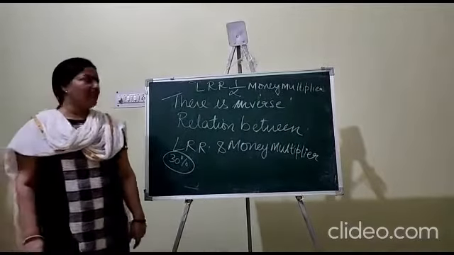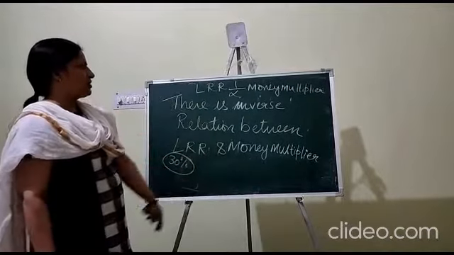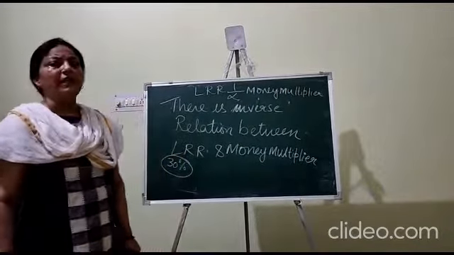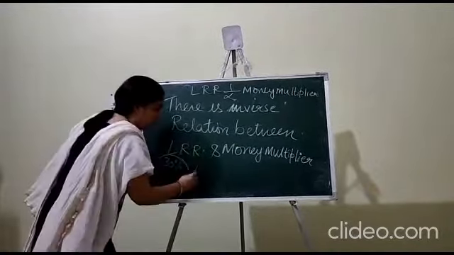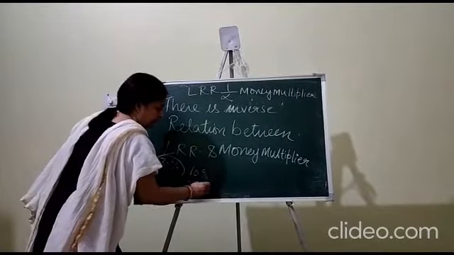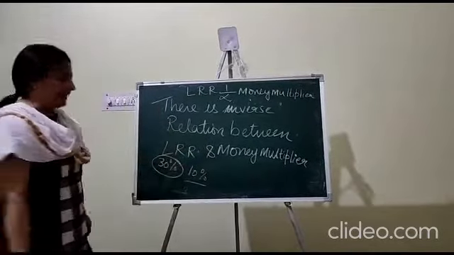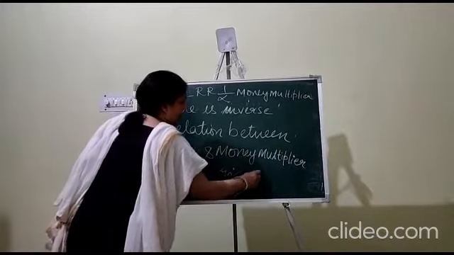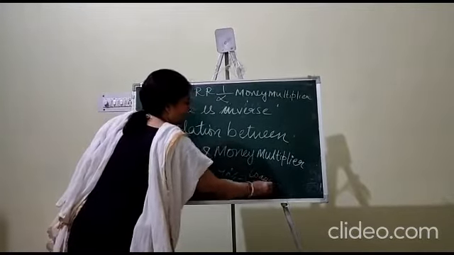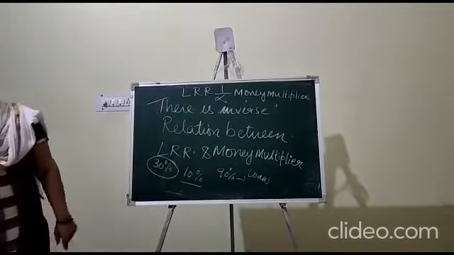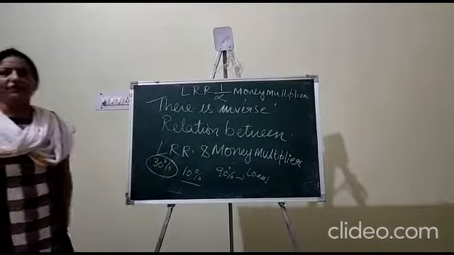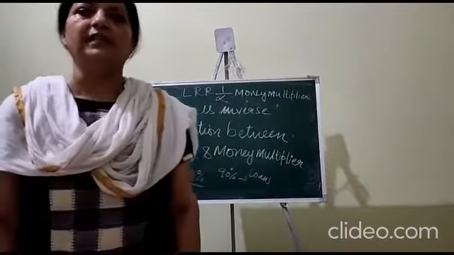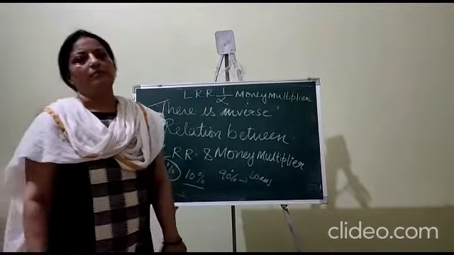So we can say legal reserve ratio is inversely related to money multiplier. If the legal reserve ratio is 10%, then 90% can be given in the form of a loan. So there is an inverse relation between legal reserve ratio and multiplier.